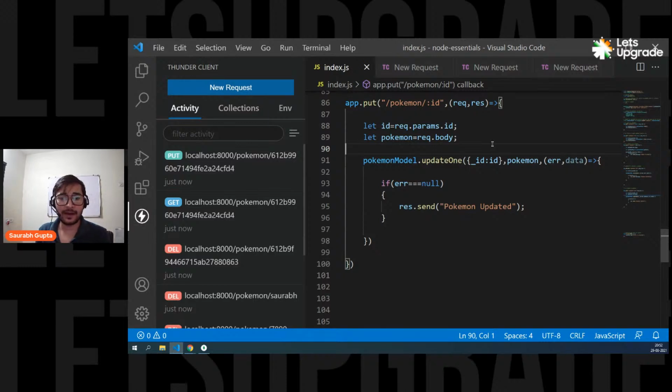If I change only my name and don't send type and image URL, only send name. See, yes, Venkat, this is a put operation. I'm changing the whole data. For that, I have to do a patch operation, if I have to change a single property so that other properties are not lost.